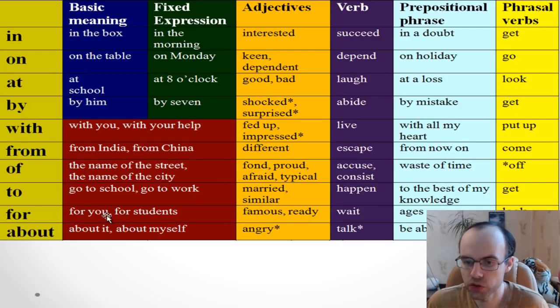For you. For example, this is for you. These lessons are for you. For students. These lessons are for students. Or it's easy for students. Okay, about. About it, about myself. I can tell you, okay, let's talk about it. Or I want to tell you about myself.